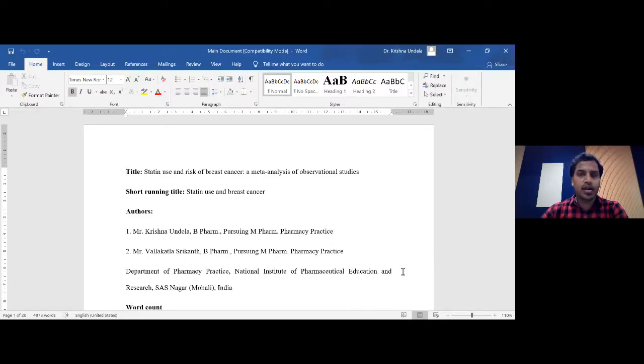As Raju mentioned, there are some software even for that data extraction, but it's always better to have your own data extraction sheet with you, so that you can include whatever information you want there. And once you have done the extraction and the quality assessment, then we are going to do an analysis, especially the development of the forest plots, coming out with the pooled information, the funnel plot and all other analysis, whatever Richard explained just now. So we are going to perform all those things.